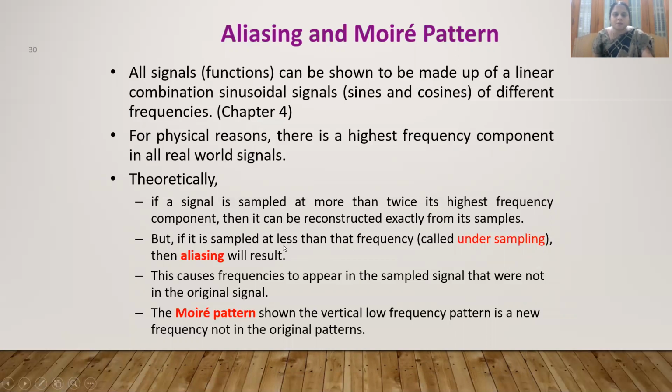But if it is sampled at less than that frequency, then it is undersampling. Because of undersampling, the image will be affected by aliasing. This causes frequencies to appear in the sampled signal that were not in the original signal. Some extra frequencies will appear in the sampled signal. And Moiré patterns show a vertical low frequency pattern, and it is a new frequency that is not in the original pattern.